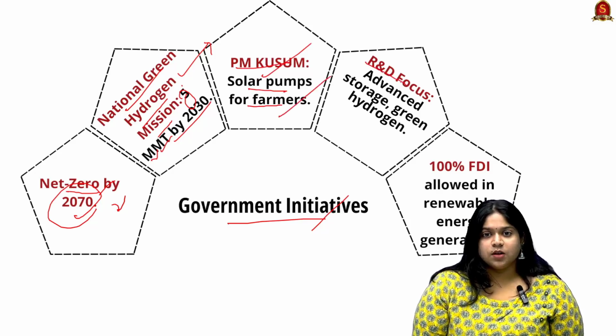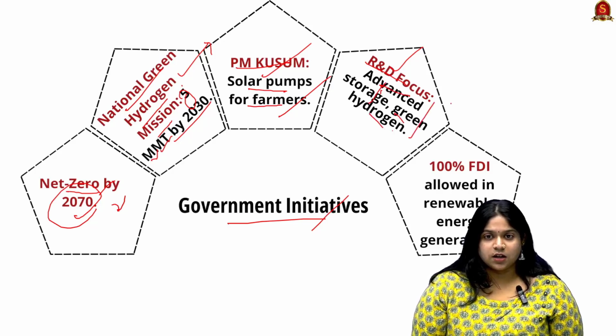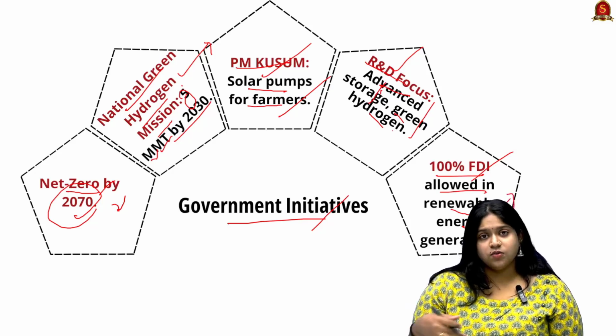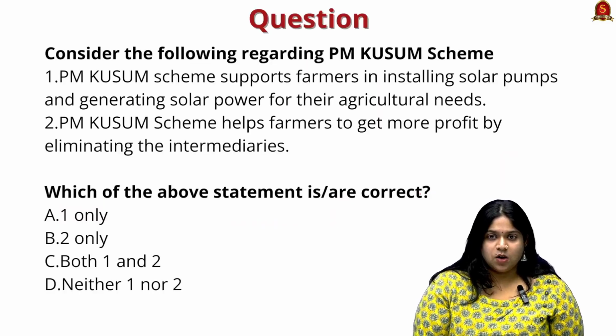Then there is an increased focus on research and development, where facilities for advanced storage and green hydrogen energy sectors are given importance. And there is 100% FDI allowed in renewable energy generation for foreign company investors to invest in our country India. So I hope the concept is clear.